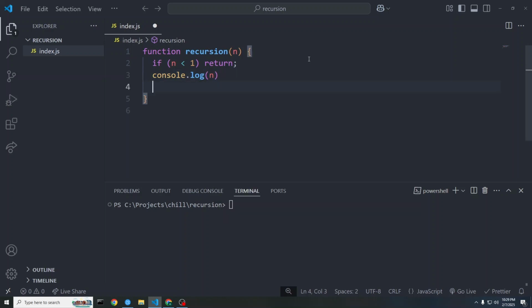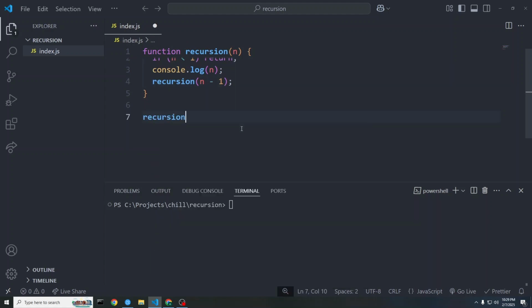After that I will just recall the function recursion, and through the parameter I will pass n minus 1. Okay, and here I will just call the function recursion, and through parameters let's say I will give 10.